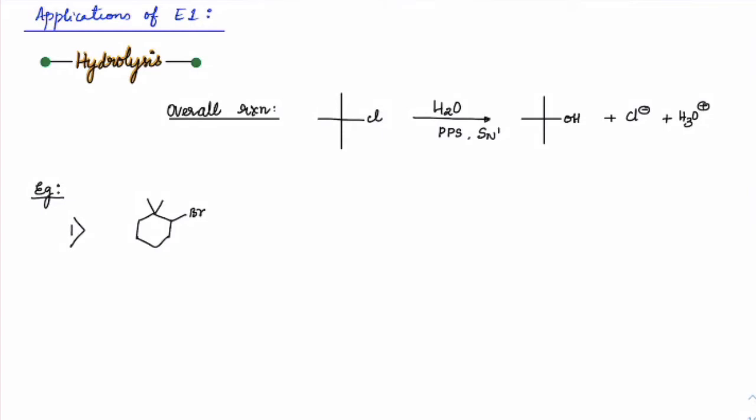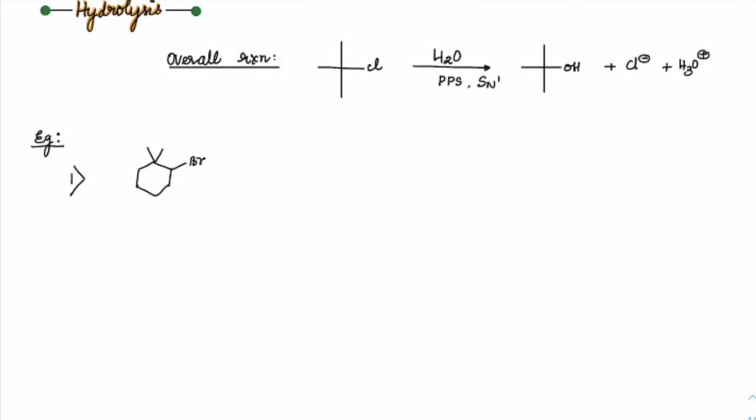Right. So everyone, focus here now. In hydrolysis, if we take a tertiary alkyl halide and make solvolysis happen, then we will get alcohols, and this is what we are expecting to be the overall reaction.